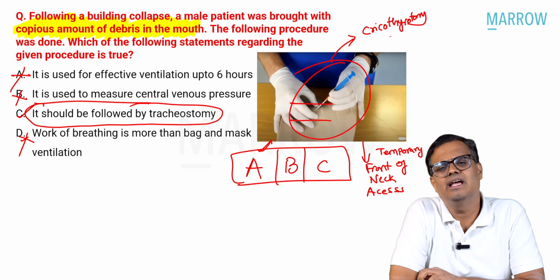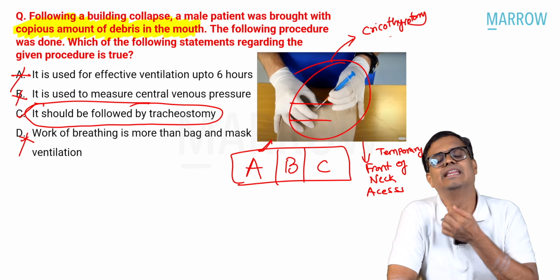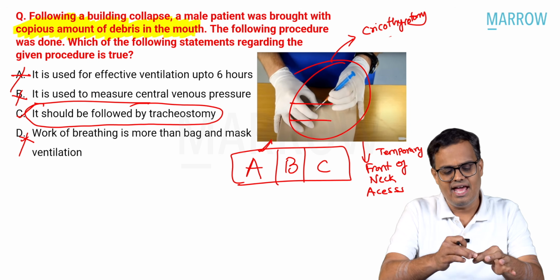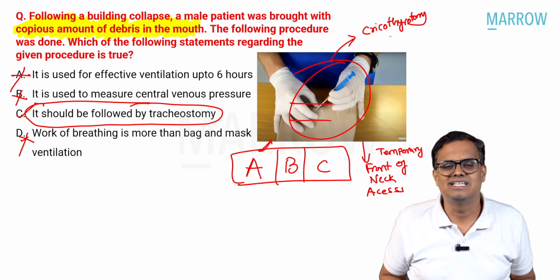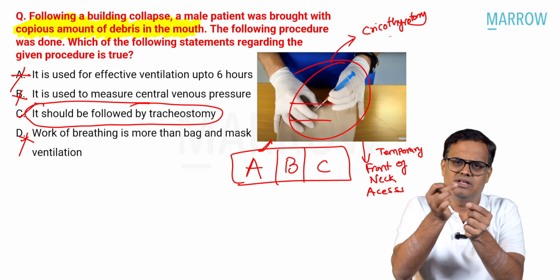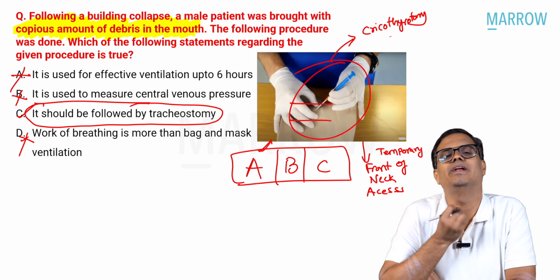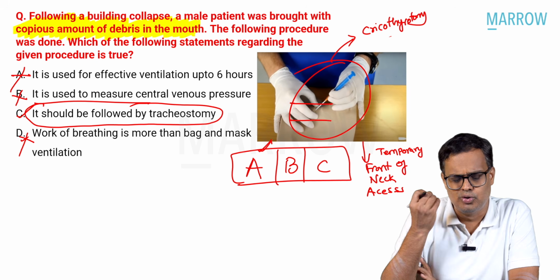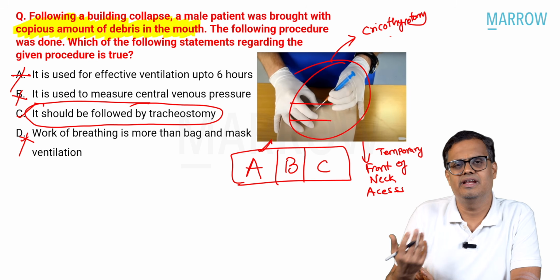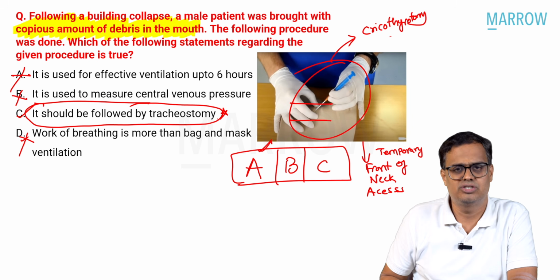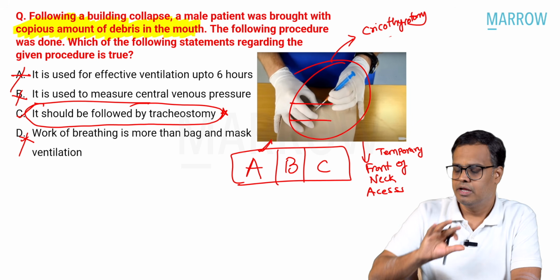The practical problem that I have faced is with the cannula, the 14 gauge or 16 gauge cannula that we insert. I inserted it, removed the needle, and continued the ventilation, but the problem is the cannula tip will be bent. The moment it is bent, you cannot ventilate the patient. Have you understood it? So it should be immediate temporary front of neck access, immediately followed by tracheostomy. That should be your closest answer, depending on the options.